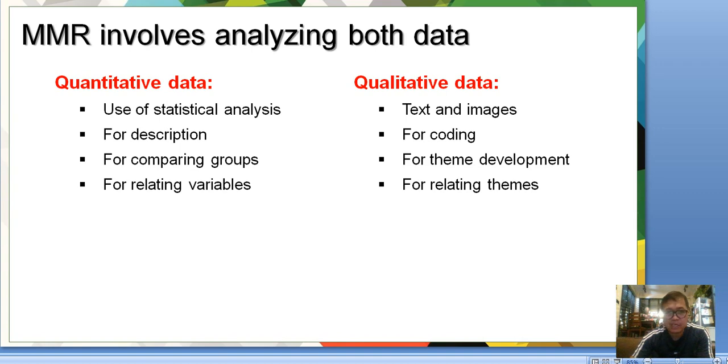For the quantitative data, we use statistical analysis, with description for comparing groups and for relating variables. For qualitative data, we analyze text and images for coding, for theme development, and for relating themes.